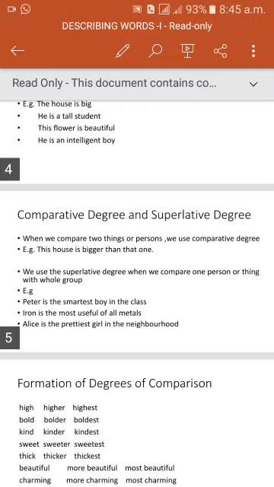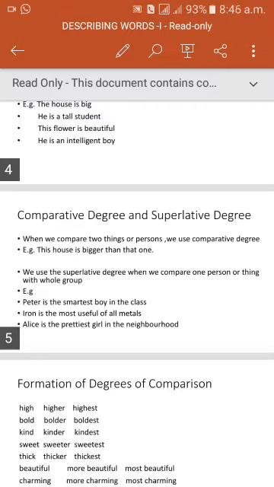So here before the superlative degree we are using the definite article the: the smartest, the most useful, the prettiest. So these are the adjectives in superlative degree.